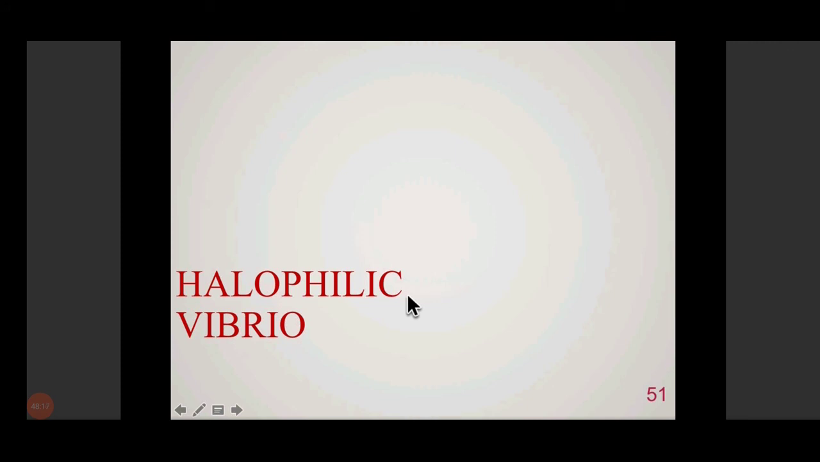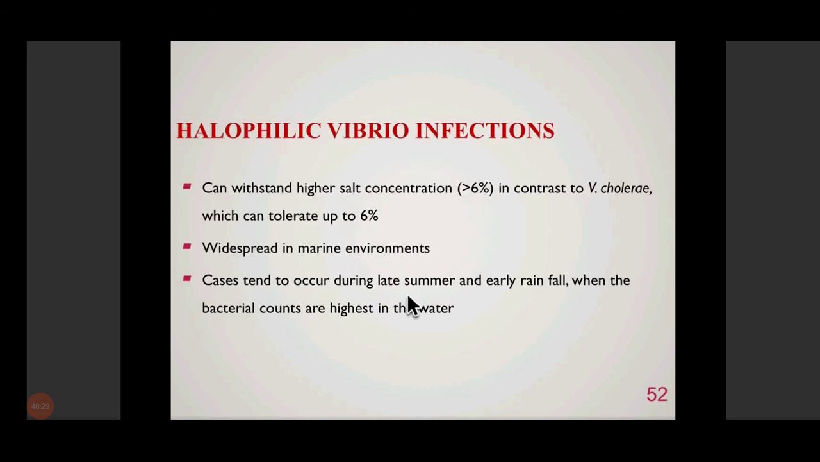Okay. Coming to halophilic Vibrio: Vibrio cholerae and Vibrio mimicus are non-halophilic. Coming to halophilic Vibrio, an important one is Vibrio parahaemolyticus. So these halophilic Vibrio can stand high salt concentration of more than 6%. Vibrio cholerae cannot grow above 6%, whereas halophilic Vibrio are able to grow above 6% salt concentration.